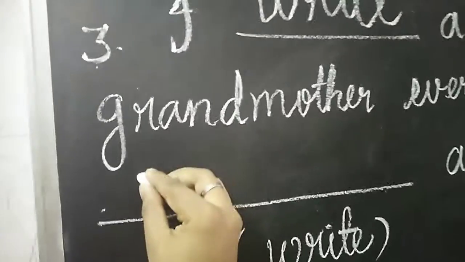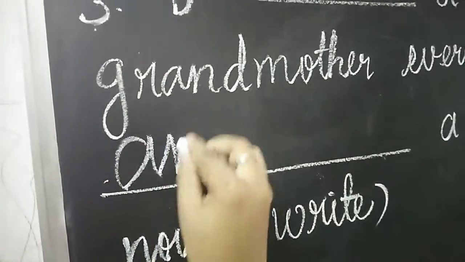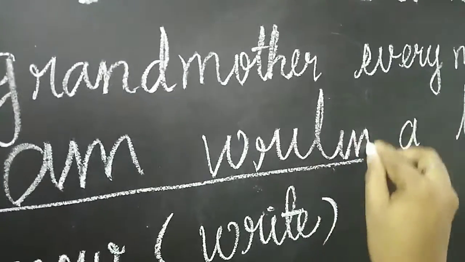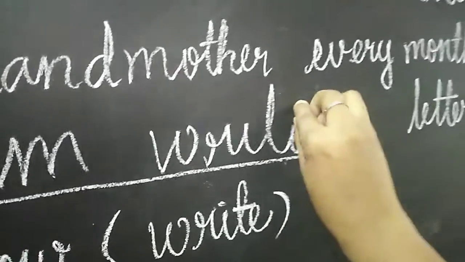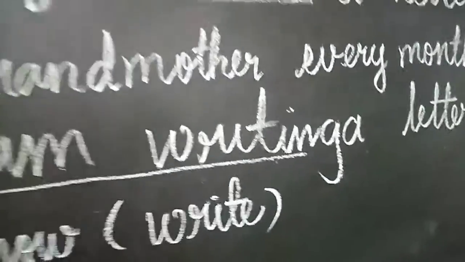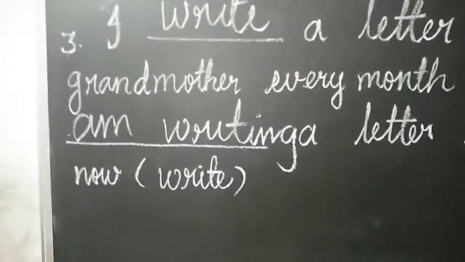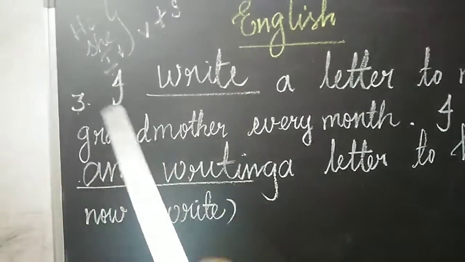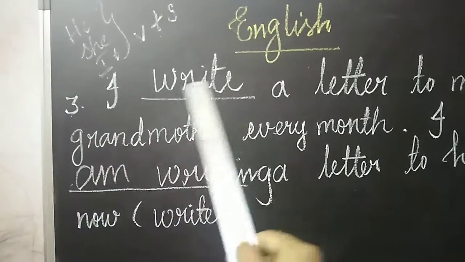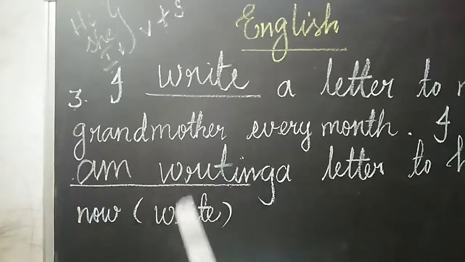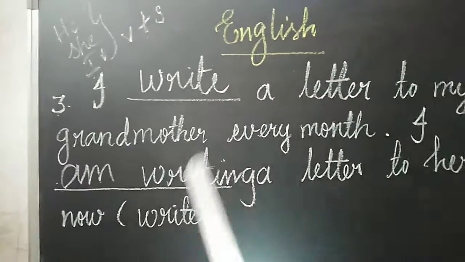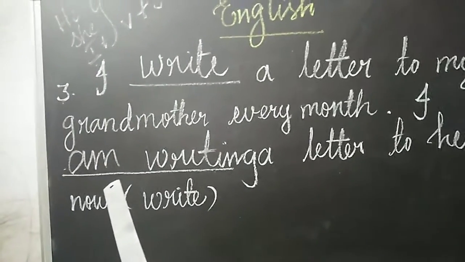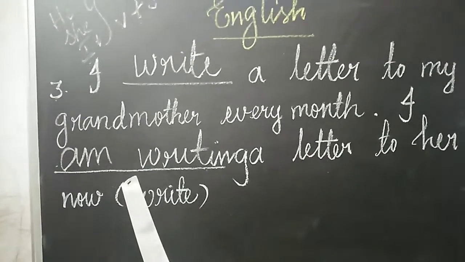Understood? See, I write a letter to my grandmother every month. I am writing a letter to her now. See the bracket, verb write is given. So I is a singular noun, so we have to write write, and we have to write the helping verb am and the verb plus ing form. I am writing a letter to her now. Understood?